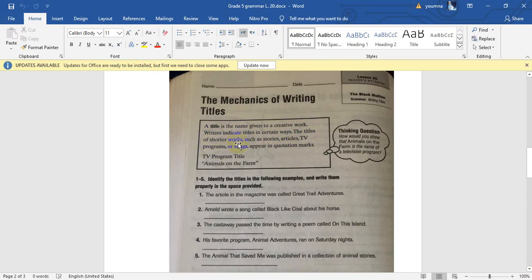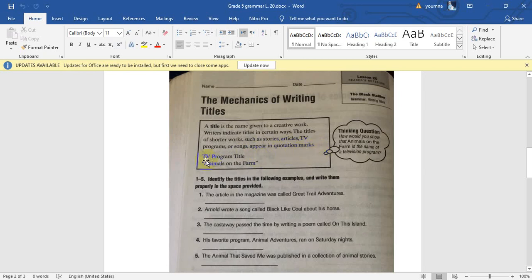What is shorter work? Such as stories. Stories are shorter than a book. Articles are shorter than the newspaper. A TV program is shorter than a film. Or songs or poems. Okay? They appear in quotation marks. You remember the quotation marks? We took them before. So, they will not be italic. They will not be underlined, but they will be between quotation marks.